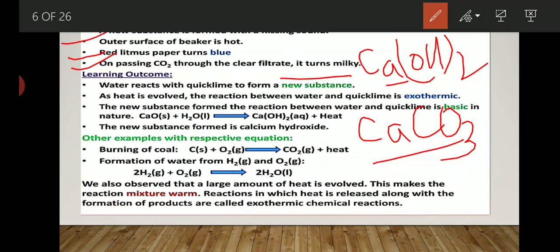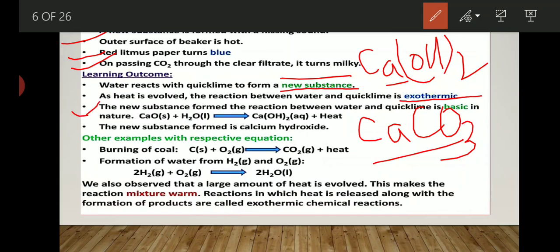Now, learning outcome: what did you learn from this experiment? The first learning outcome is that water reacts with quicklime to form a new substance, that is slaked lime or lime water. Second, as heat is evolved, the reaction between water and quicklime is an exothermic reaction. This we already discussed in a previous video with an example.